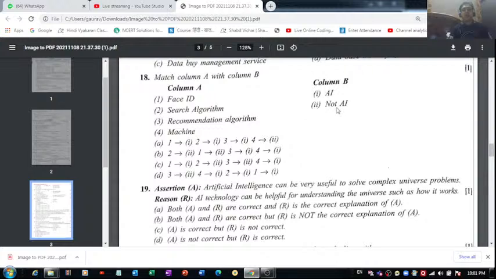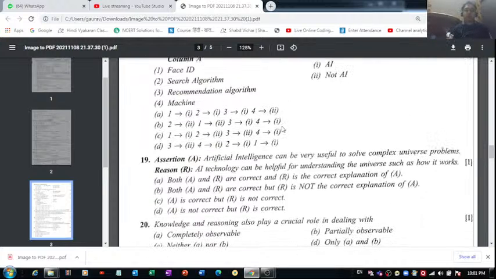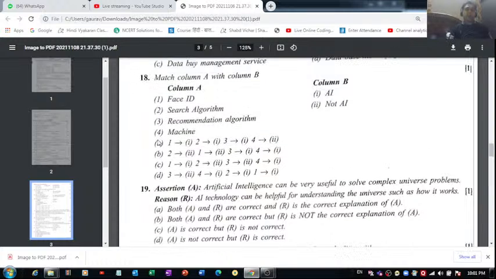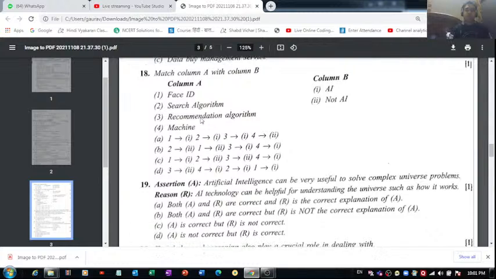A machine, if you talk about an automatic machine, is not an AI. Why? Because it needs human intervention. There should be a human being. It requires a human person to feed some parameters to it, so that it can process those parameters and work accordingly. So the correct answer for question number 18 is part A, option A, right?